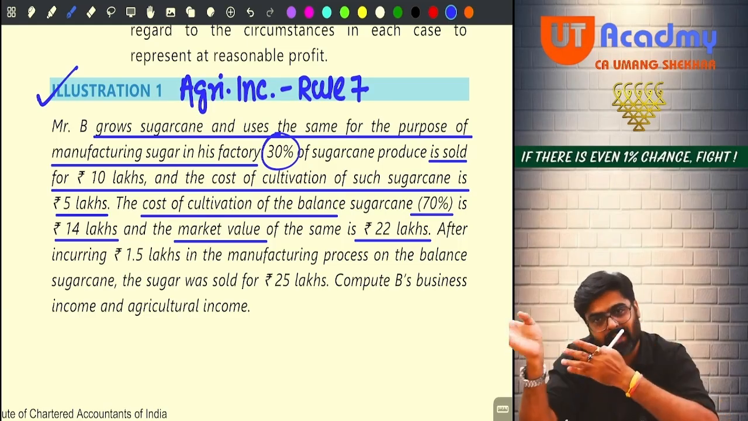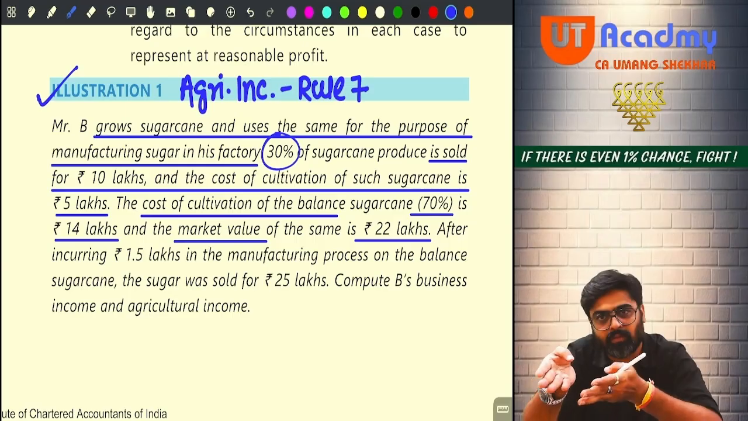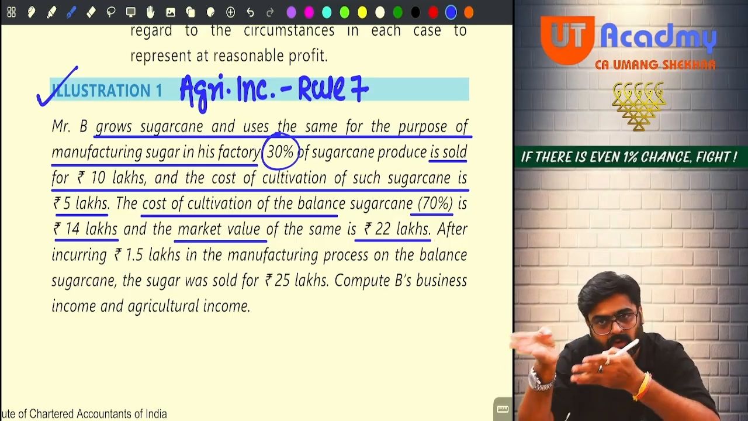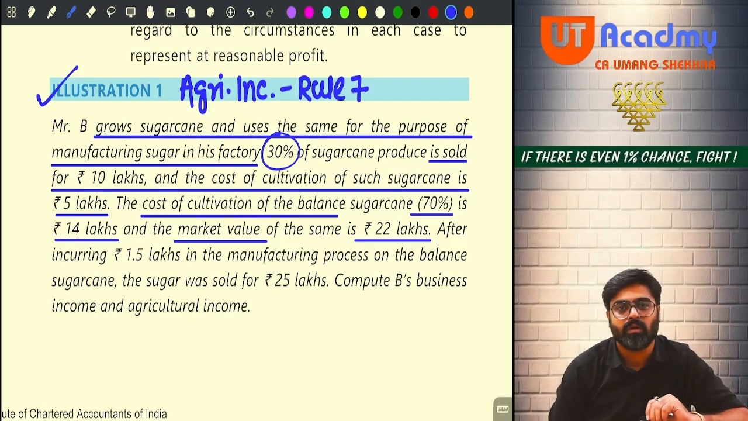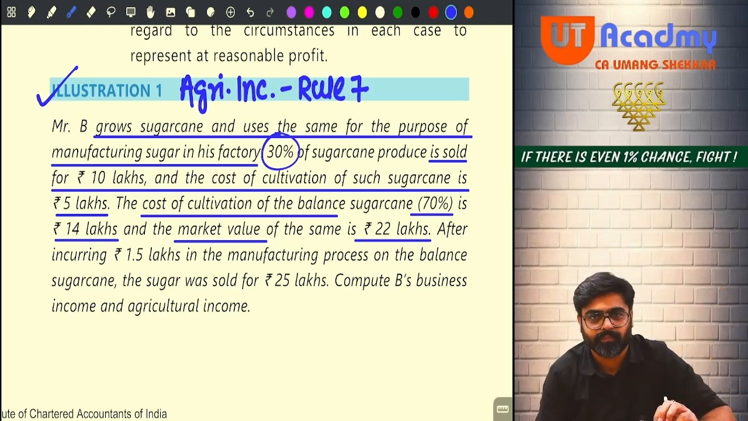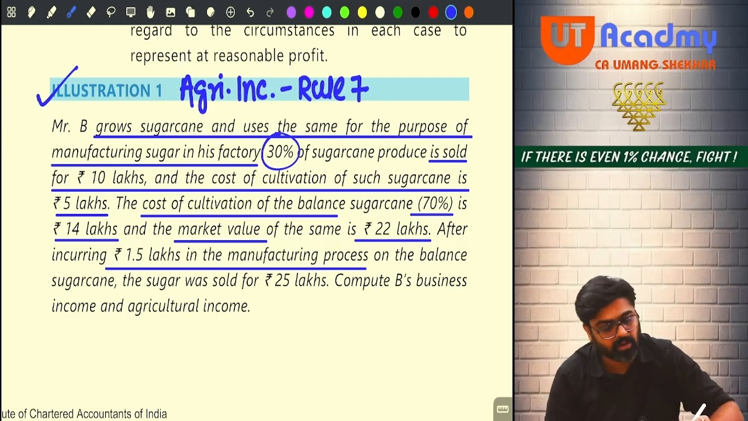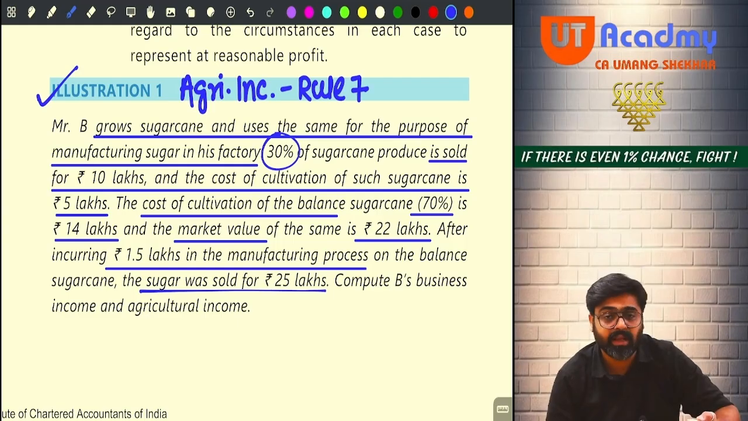Now the 8 lakh rupees of agricultural income which you will be exempting is already there in this 22 lakhs. Take this 22 lakhs only under rule 7. Getting my point? So out of the sale price, and yes, 1.5 lakhs manufacturing expenses are also incurred. The sugar was sold for 25 lakhs. Very, very easy question.